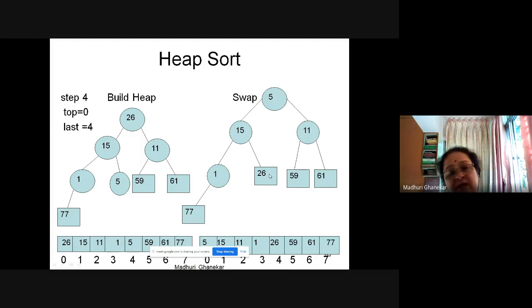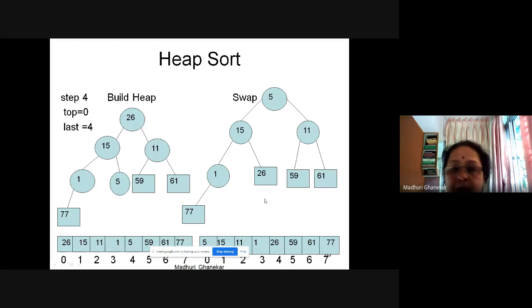Its place has been finalized, so I put it in the rectangular box. 5 is here. And how will the array look? 5, 15, 11, 1, 26, 59, 61, 77.